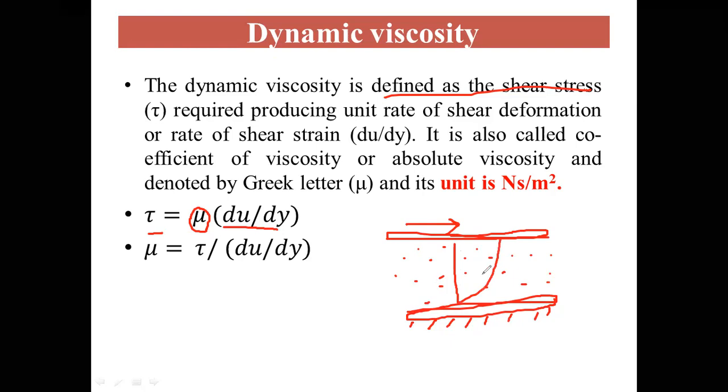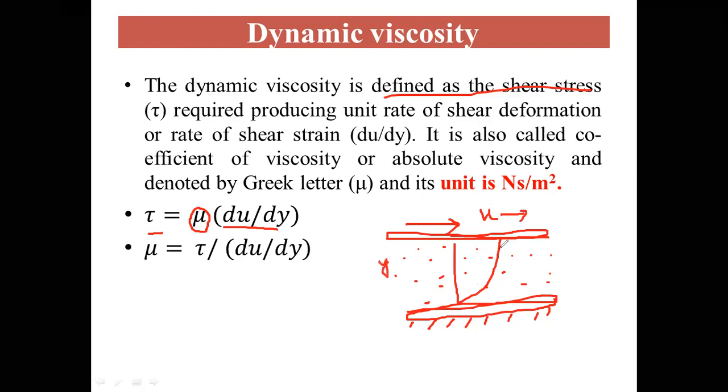If you take the velocity profile, it will be like a parabola. At the bottom plate, which is fixed, the velocity is 0. At the top plate, where we are applying the shear stress, the velocity will be very high. The velocity decreases in this manner because of the viscosity. Viscosity is nothing but the resistance or friction between the adjacent layers. If you measure the movement, the velocity will be u and the distance between the plates will be y.